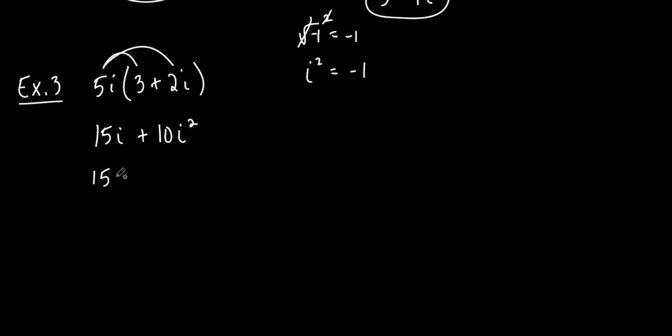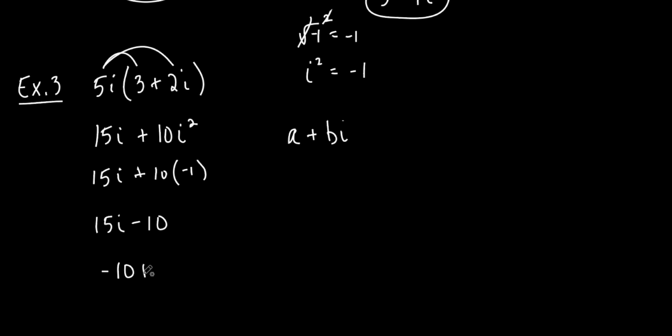So let's write it out. 15i, and 10 times negative 1, might as well show it since it's the first one, because i squared is negative 1. So this is 15i minus 10. But we don't keep it like that. Why don't we keep it like this? Because what does a complex number look like? The real first and the imaginary second, correct? So don't keep it like this. How would I write it?